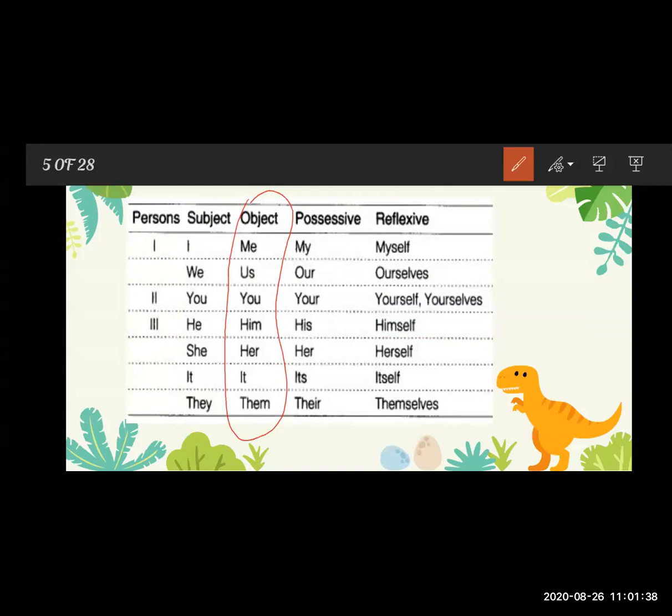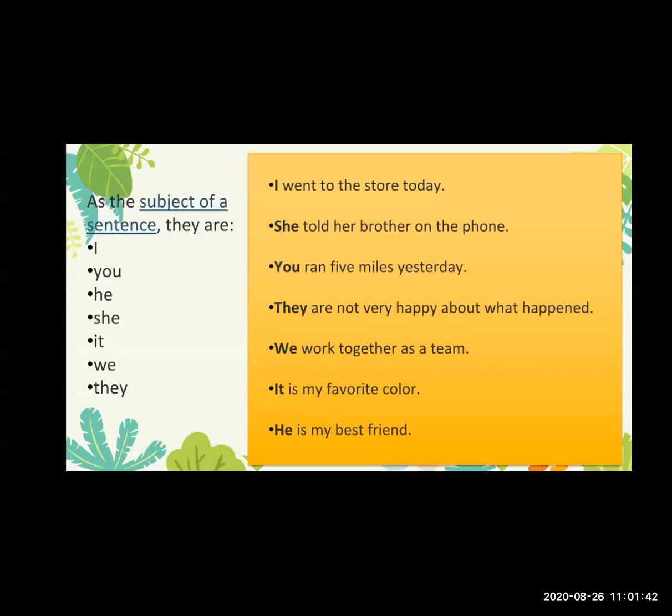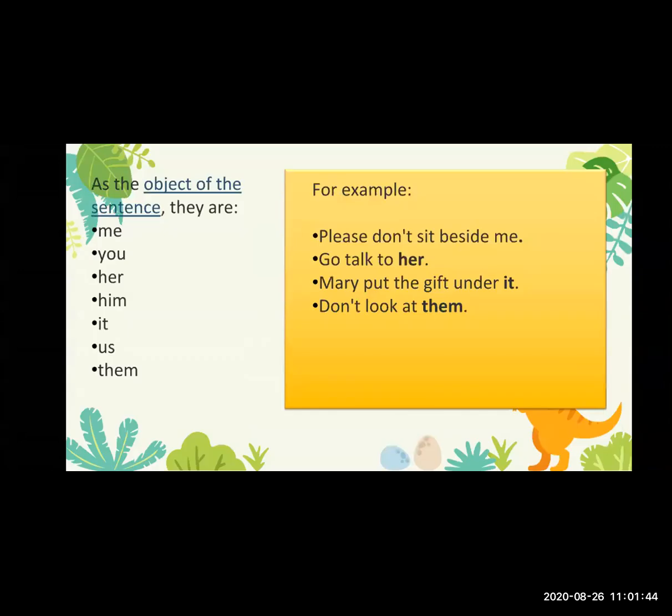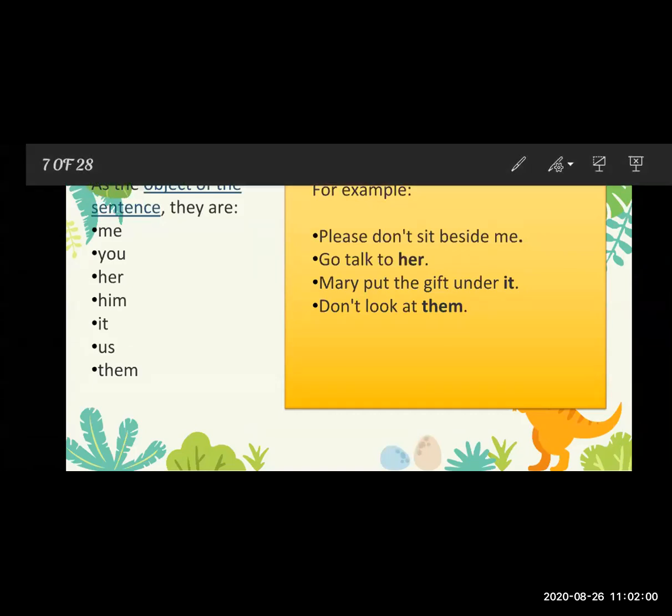These are the objective pronouns. They work in the sentence as the object of the sentence or the object of the verb. What is the function of the objective pronoun? They work as the object of the sentence.